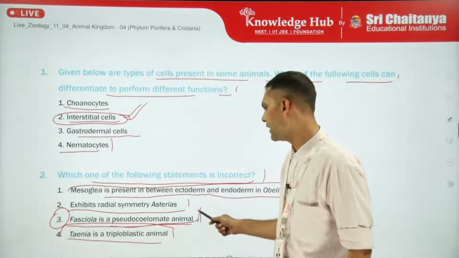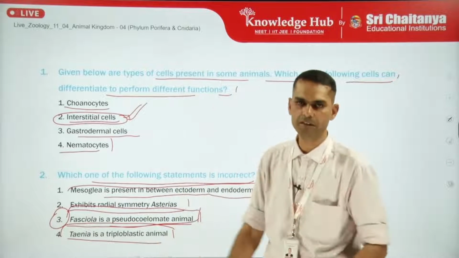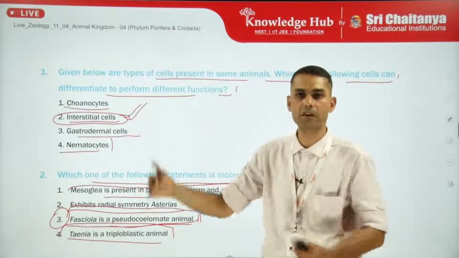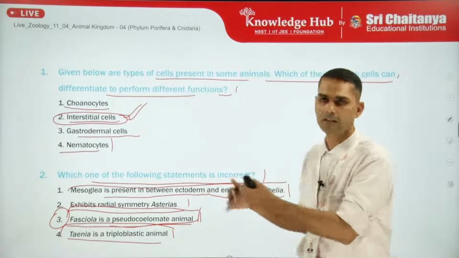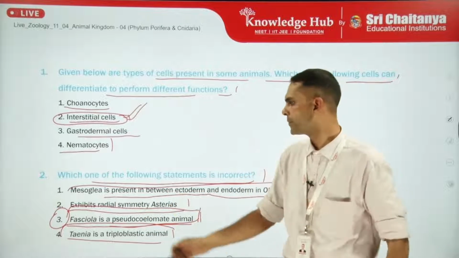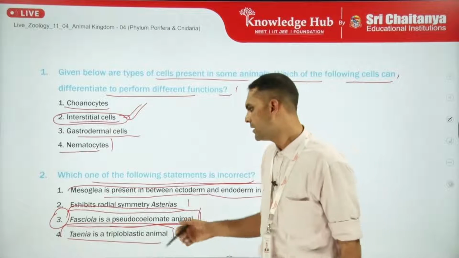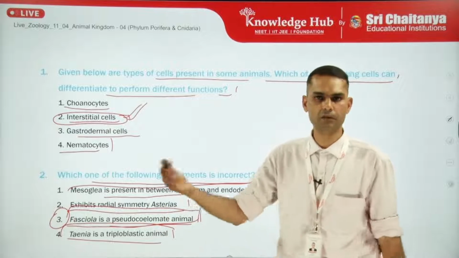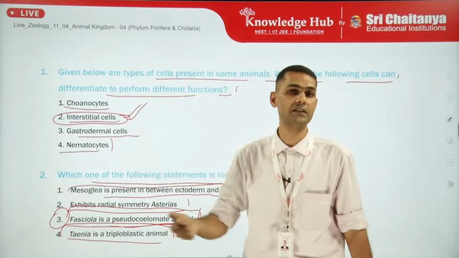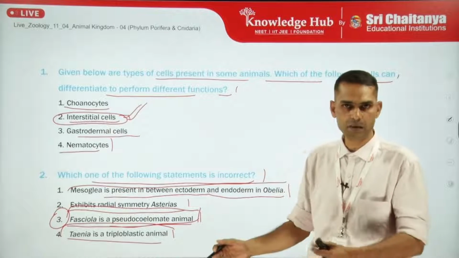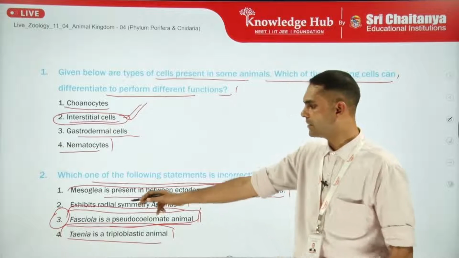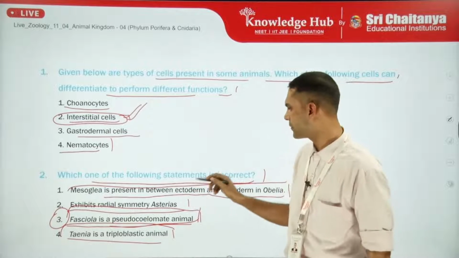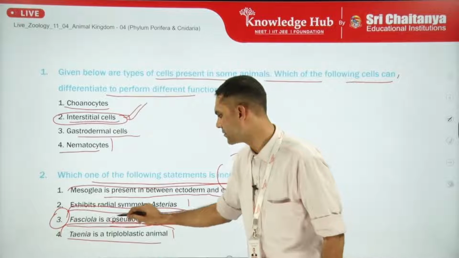It is a pseudocoelomate animal, although it is related to the upcoming phyla, but still we can have a look at how the question can have options from different phyla. So mesoglea is present between ecto and endo, that comes from the diploblastic category, Cnidaria and Ctenophora. Exhibits radial symmetry again from Echinodermata, and Fasciola is a pseudocoelomate animal that comes from the Platyhelminthes. Pseudocoelomate is from the next to next phylum, which is Aschelminthes, and Taenia is a triploblastic animal again from the Platyhelminthes. So the correct answer will be Fasciola, which is stated as a pseudocoelomate, although actually it is an acoelomate, but here we have to show the incorrect statement. So this is the incorrect statement.